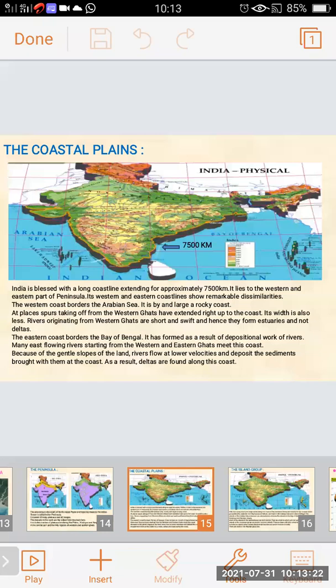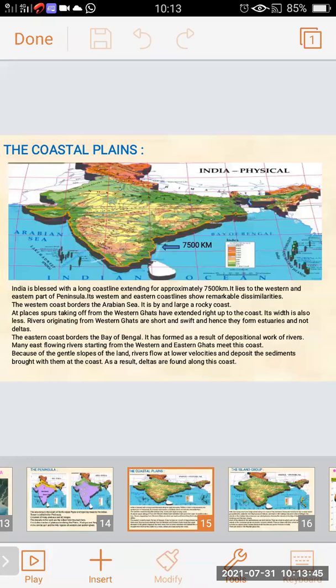The western coastline borders the Arabian Sea, and it has a large and rocky coast. The coastline is large and very rocky.